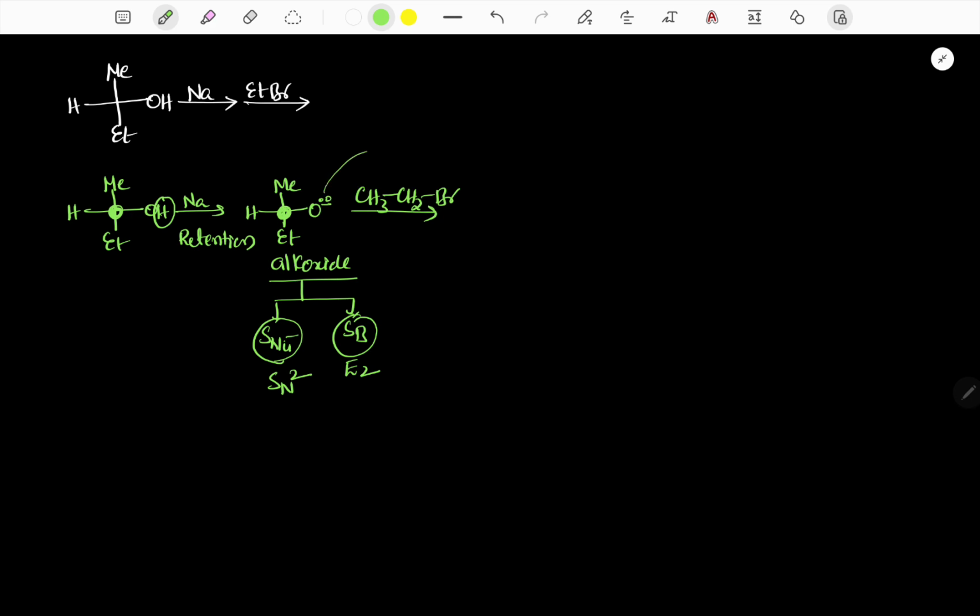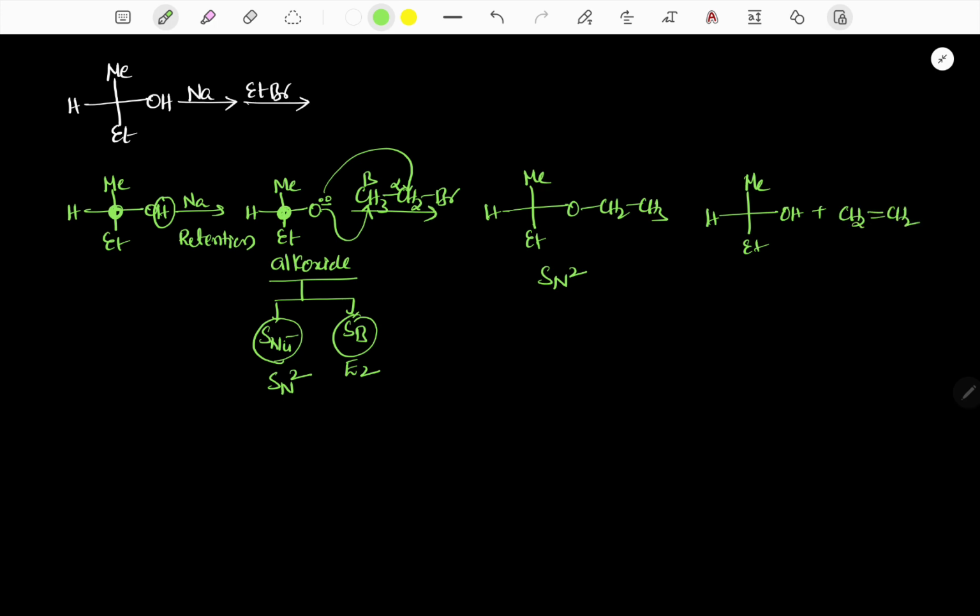Suppose the SN2 reaction takes place, the corresponding product is like this. So it is the SN2 product. Suppose the O minus removes the proton from the beta carbon, it gives the corresponding product, alcohol plus CH2=CH2, and it is an E2 example.